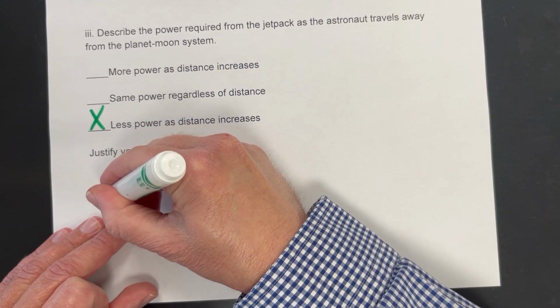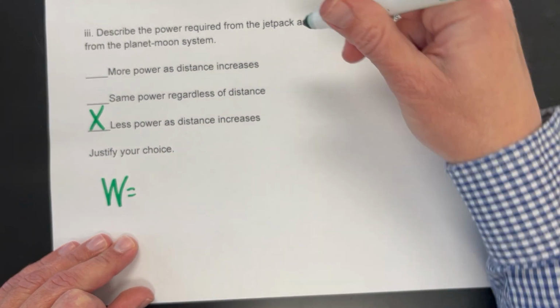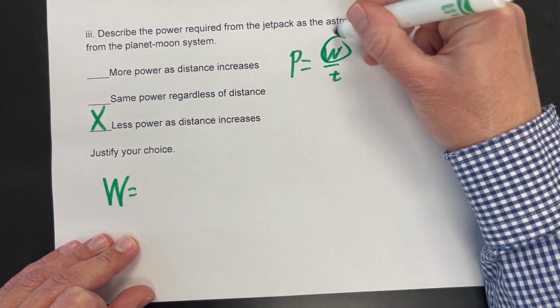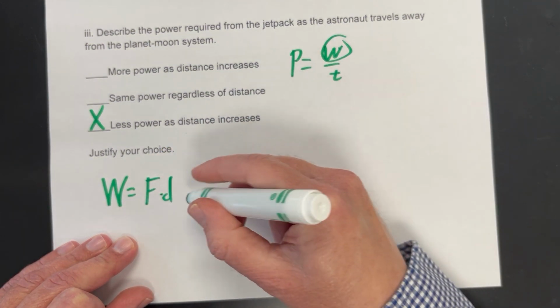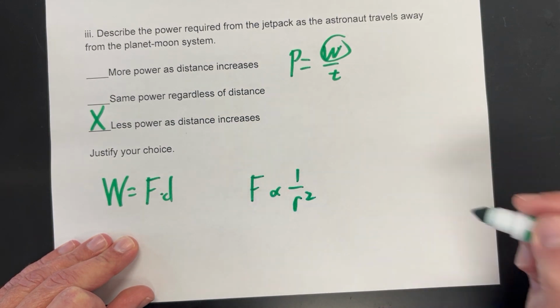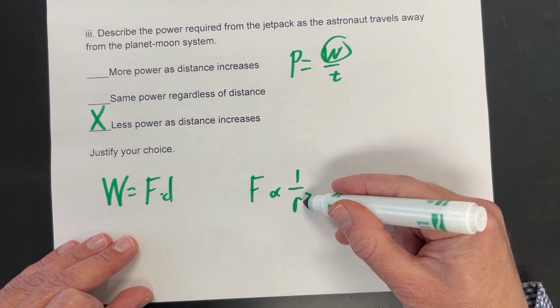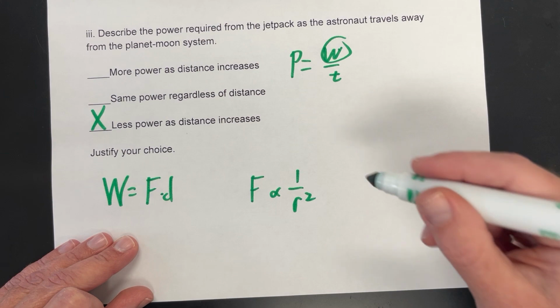So why? Well, remember, the work done by the jetpack is related to the power, right? Because power, actually, let me write up here, is the work per time. So we're basically asking about the work needed here. Work is force times the distance we move it, but that force, again, is related to the inverse of r squared. So as we get further away, as r gets bigger, then F gets smaller, which means we have to do less work, which means we need less power.